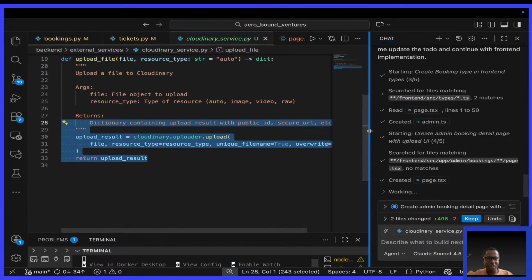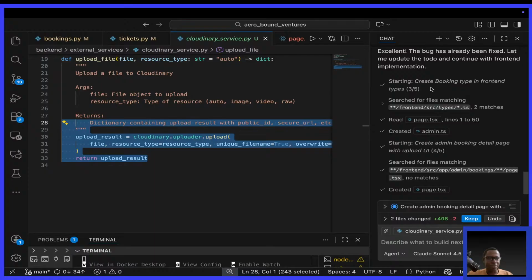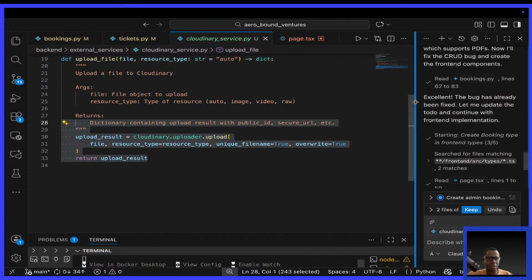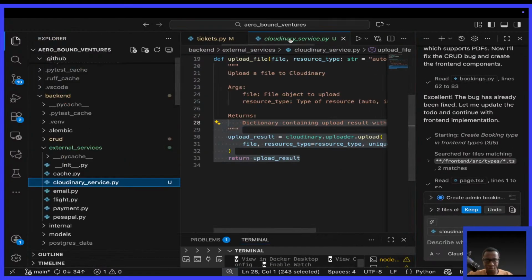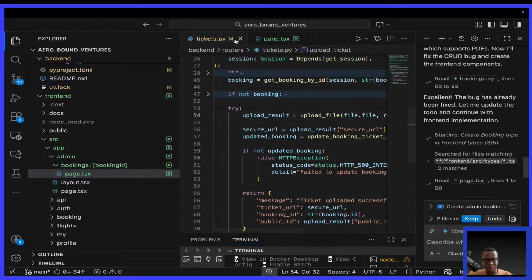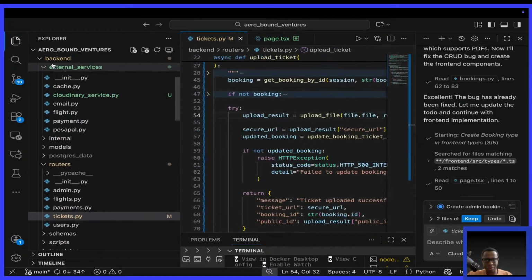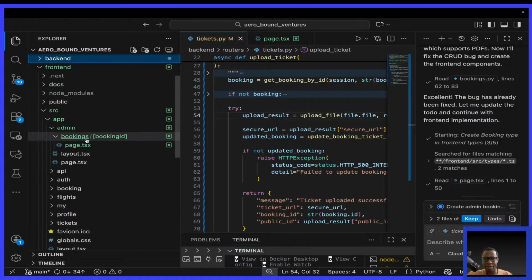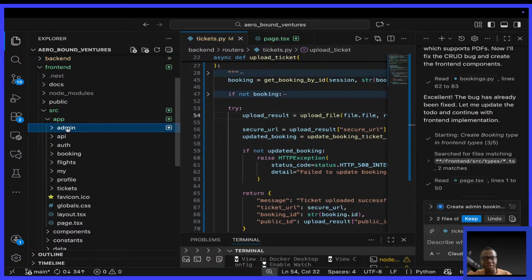Let's see what this bad boy is doing. Creating a booking type in front end. I want to close this, close this, close this. Maybe just close the entire backend. So in the front end, I see we have bookings, admin, bookings, then a particular booking.